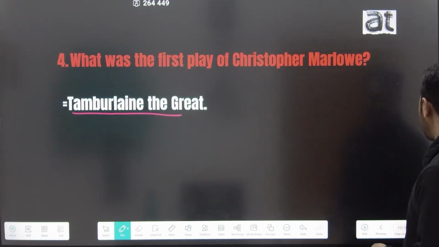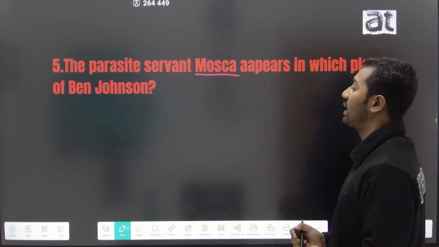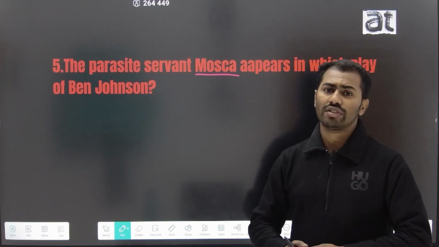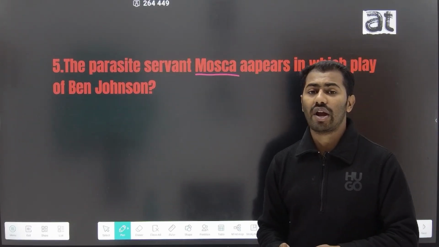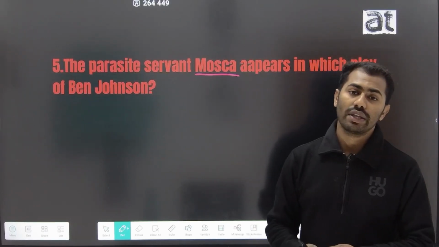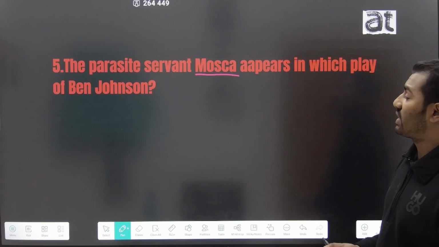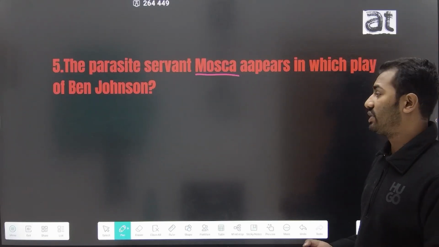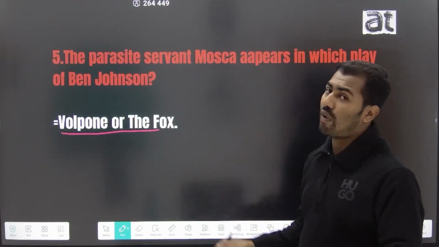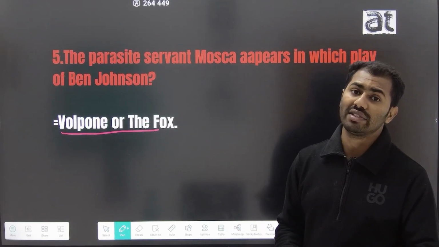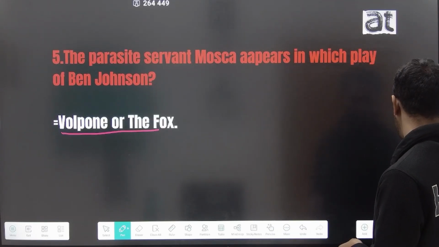And the fifth question is: the parasite servant Mosca appears in which play of Ben Jonson? Ben Jonson, an Elizabethan playwright or first generation Jacobean playwright, is famous for his use of the four humors in his work, and the parasite servant Mosca appears in his work Volpone, or the Fox. In the work Volpone, or the Fox, there is a parasite character, Mosca, who appears as a servant.